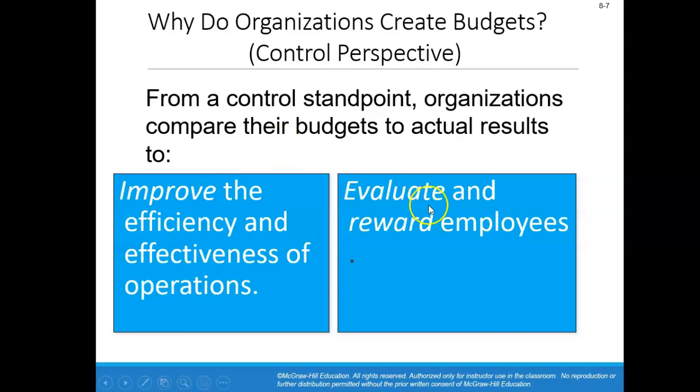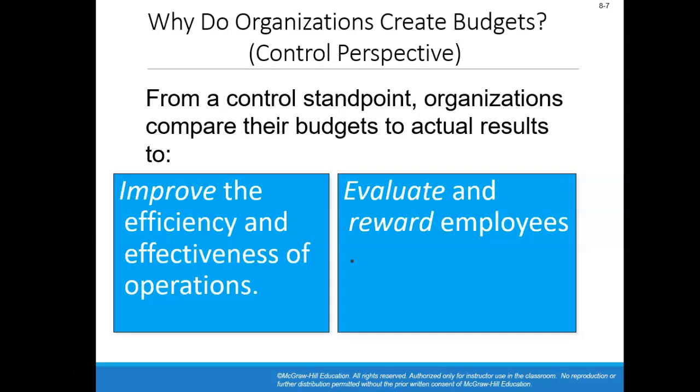So we can actually reward our employees if they're able to stick within those budget guidelines. Budgets help to improve the efficiency of the company as well as operate more effectively, because we understand that we have these restrictions and we have to adhere to these budget guidelines.